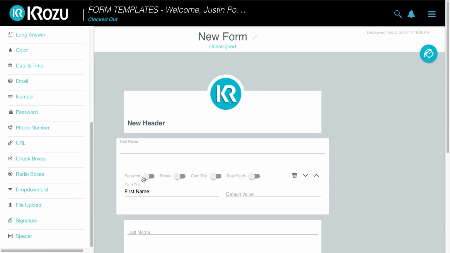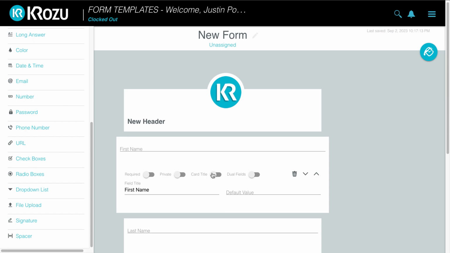Okay, so I have four options here when I click on a field. If I click this first one, the required one, you can see a little red icon pops up here. That means that this must be filled out in order for the form to be submitted. If this required is checked here, that this field must be filled out or the form cannot be submitted. Private means that this field will be only visible to those people within the board. Other people will not be able to see it. So if you have access to the board, you have access to this line of the form, so that it's not for the public to see.